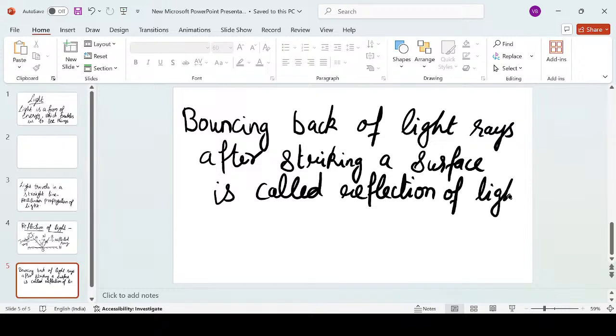Now one question comes over here. Mom, is it necessary that the reflection will come only from a plain mirror or a shiny object? No, it's not necessary. If only that happened, we would not be able to see any other object.